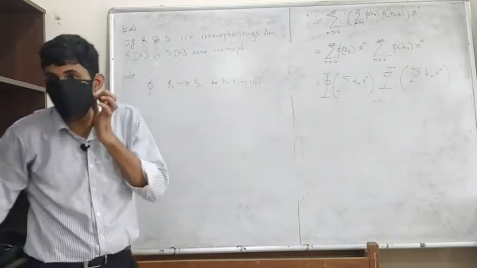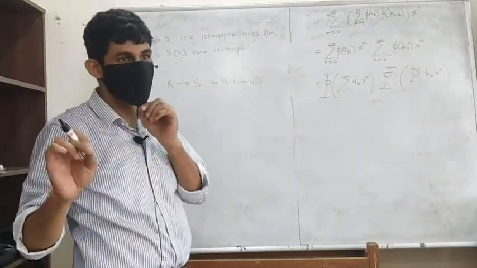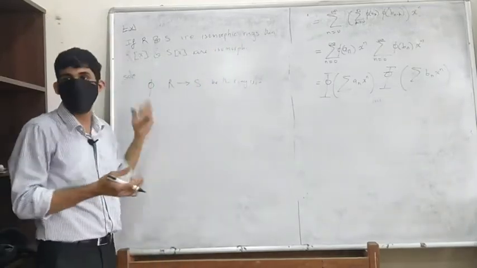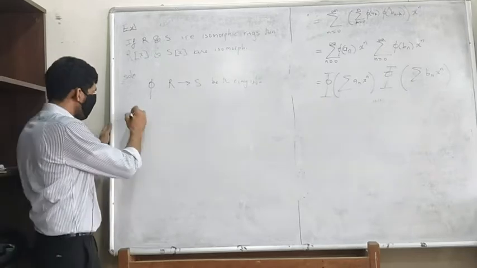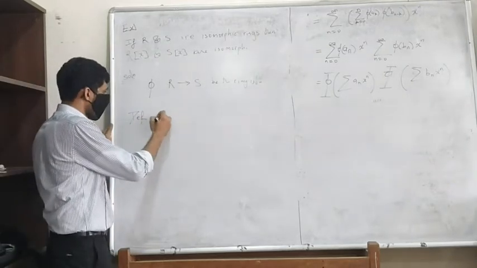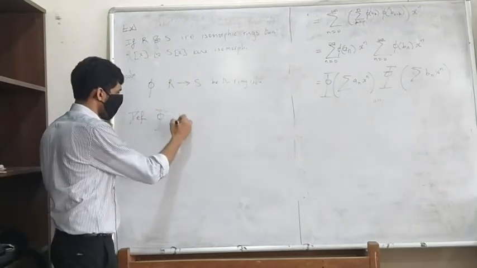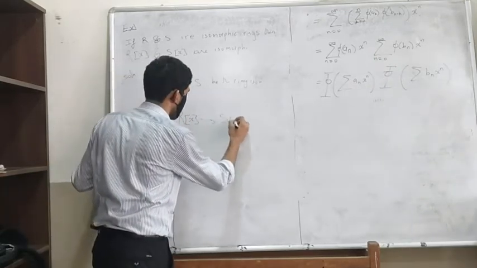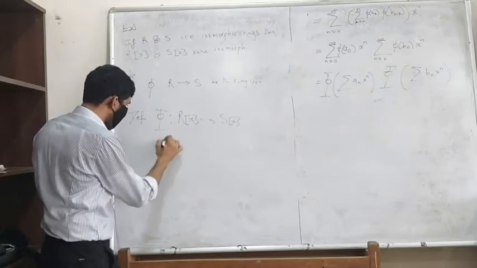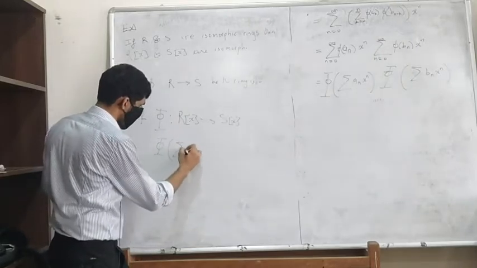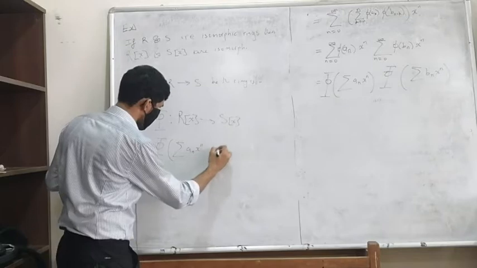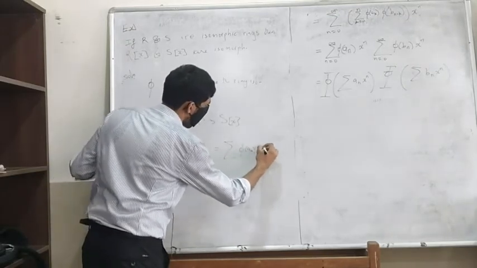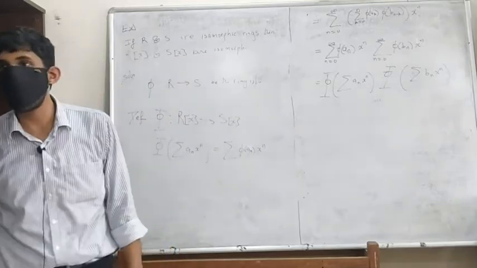We showed that if you have a homomorphism from R to S, you can extend it to a homomorphism of R[x] and S[x]. So exactly that homomorphism is what we consider. So you define capital Phi from R[x] to S[x] in what way? Which takes summation a_n x^n to summation phi of a_n x^n. We have already seen that this is a homomorphism.